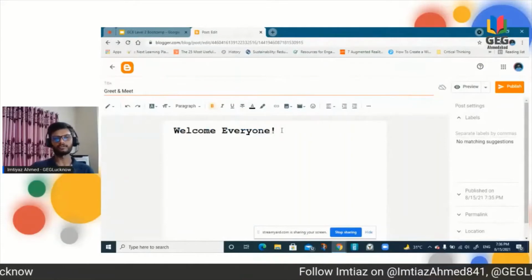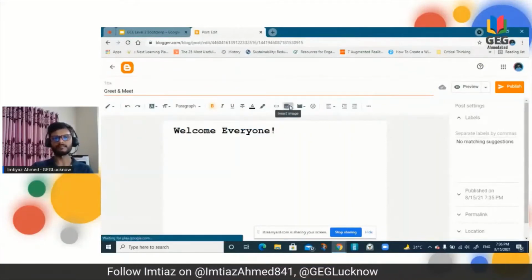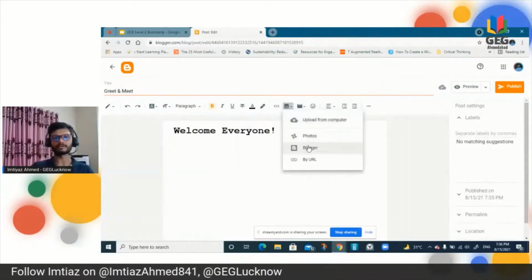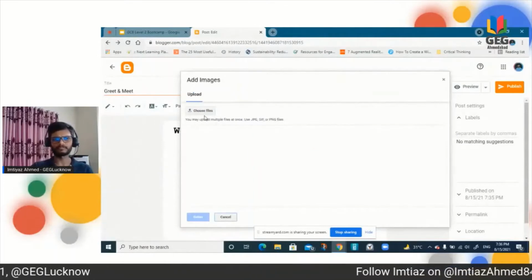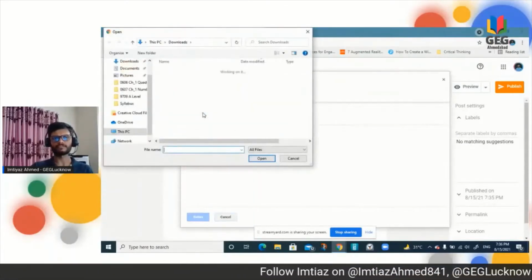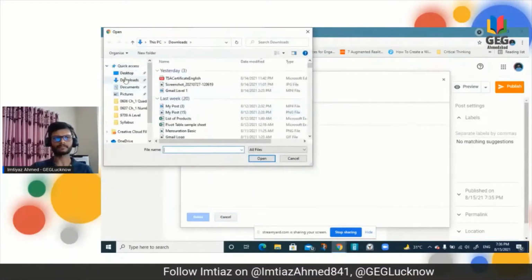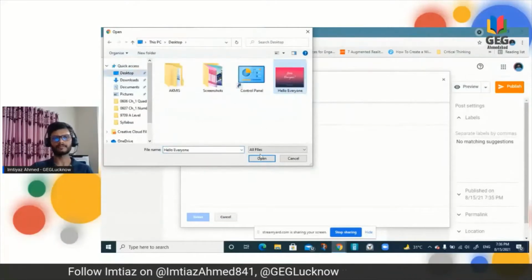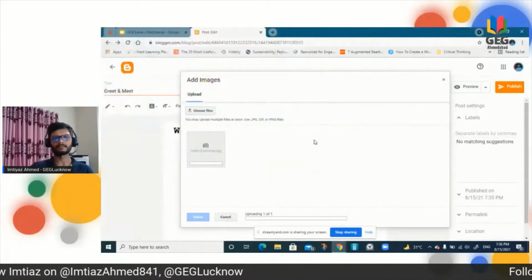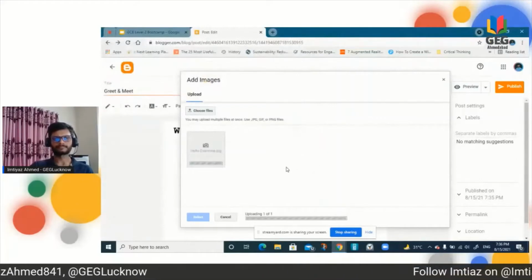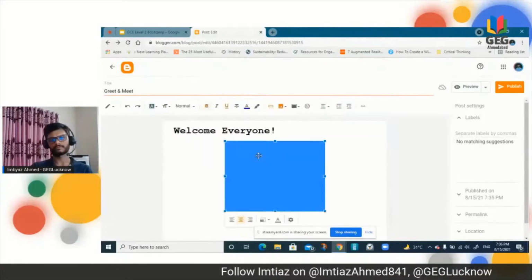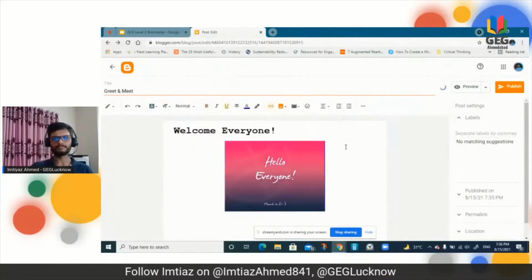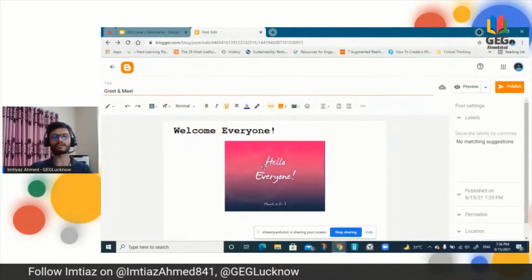And you can even insert multimedia here. Suppose you want to insert an image, then simply go to the image option and upload from computer. From wherever you want, you can simply choose the file. Let's say I have just one image there, I kept it, and that's it. The same way you can upload a video if you want. See, the image is already there, right? So this is how we do it.